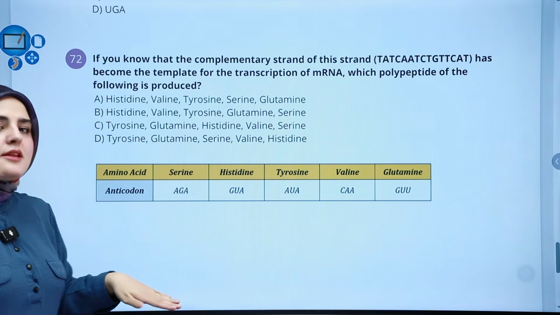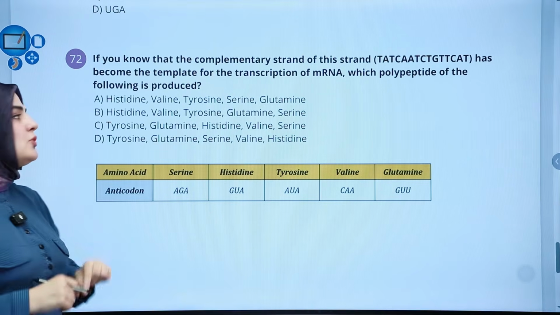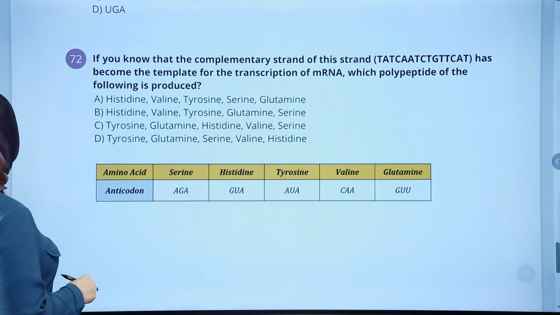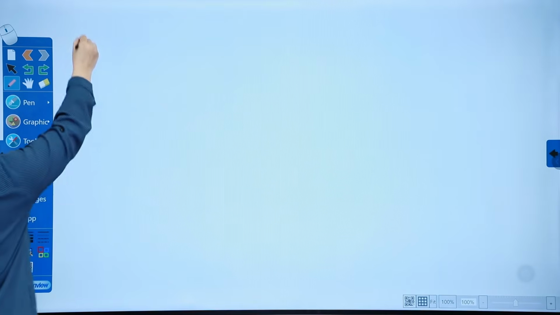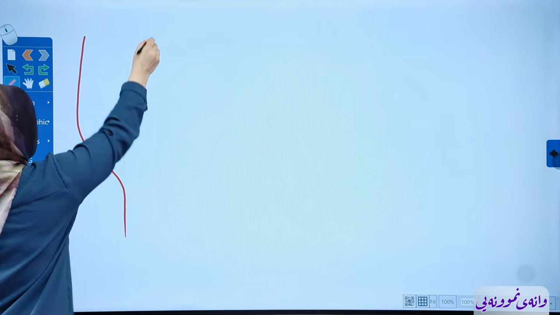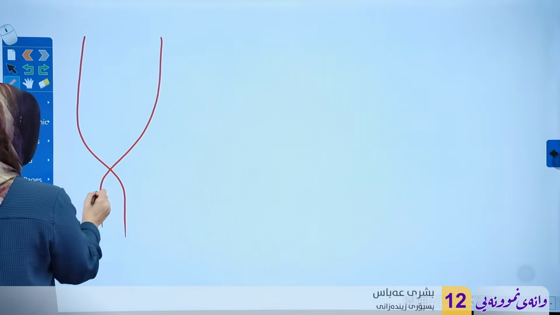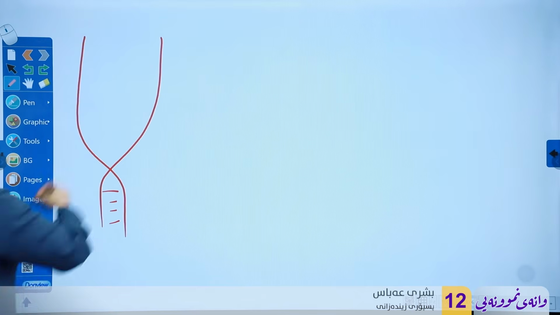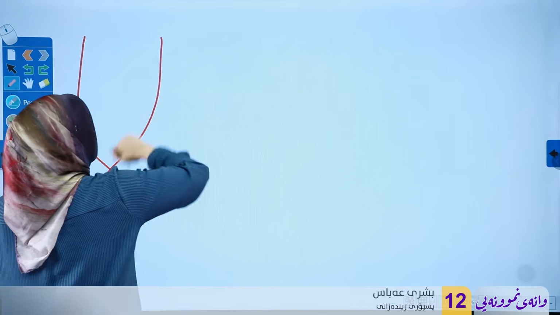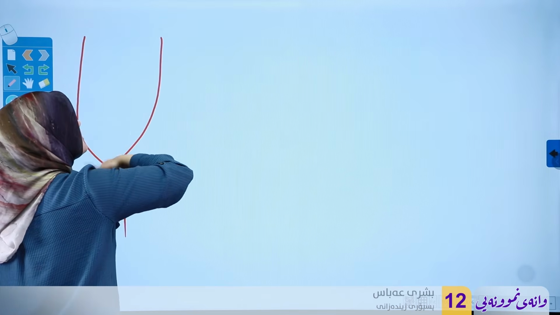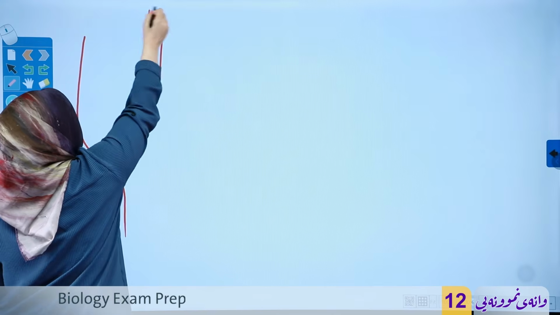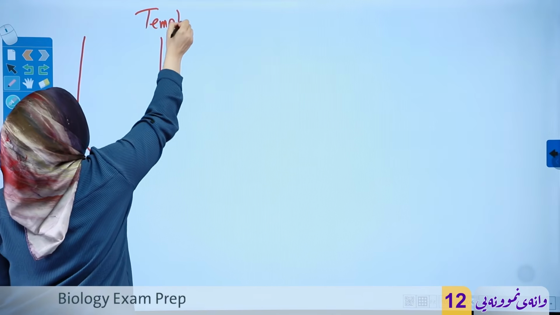Before I start anything here, let me tell you how you're going to do it. Let's assume that we have a DNA that's unwinded for RNA transcription. That strand of the DNA that transcription happens on, we call it template.